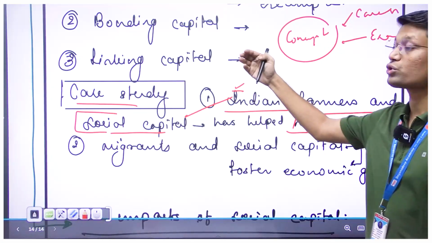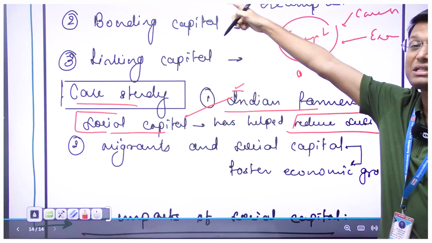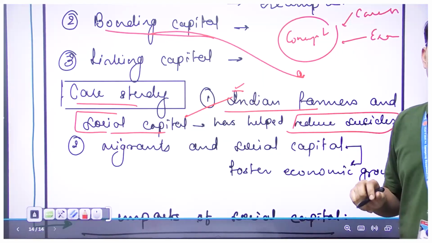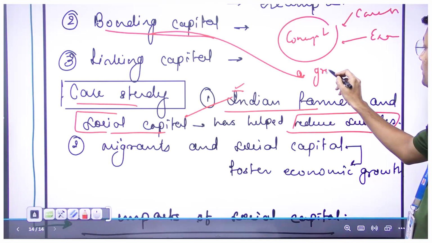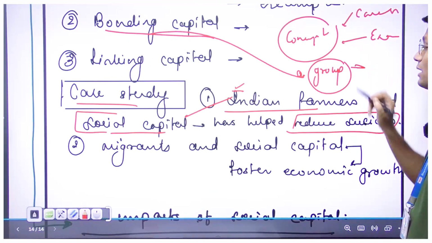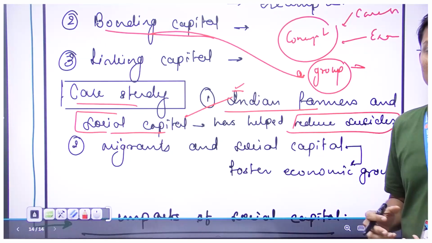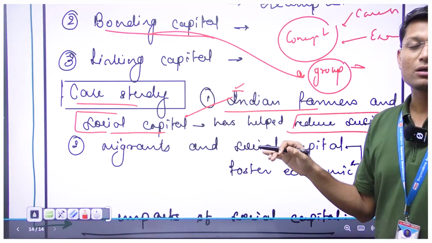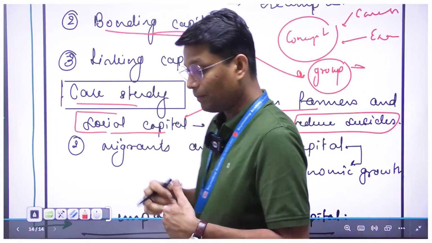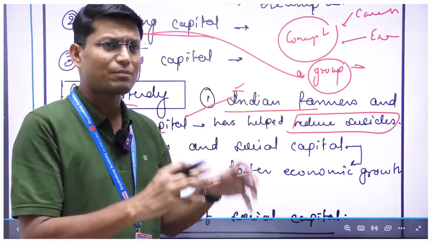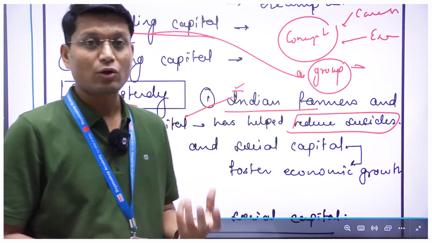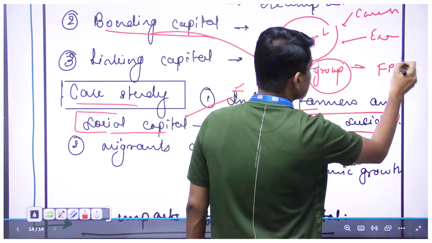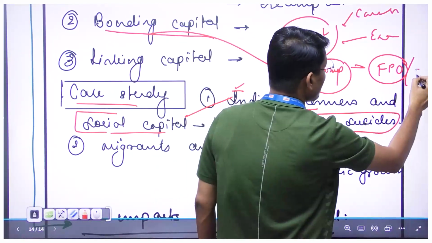So whenever we talk about social capital, let's talk about bridging capital, or let's say bonding capital. What would bonding capital say? Bonding capital would say that we are a group, and when we are a group, we can support each other and make everyone's life better. So when I have a farmers group, that farmers group can help each other, and once these farmers groups can help each other, they can reduce the psychological state of stress, as well as if I come up with something called a farmer producers organization or